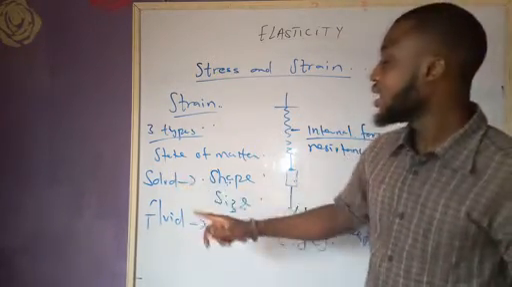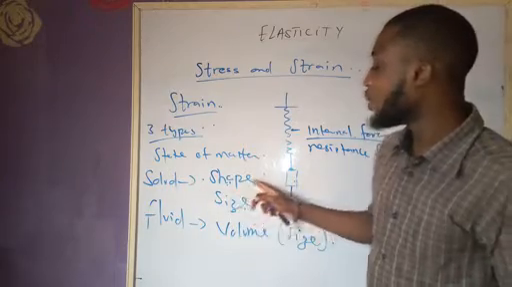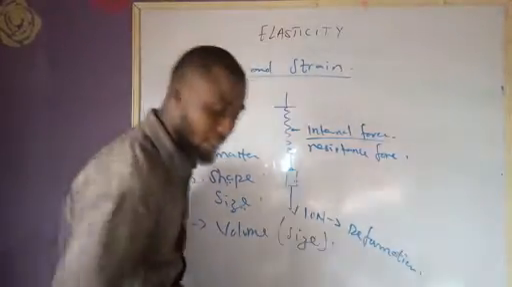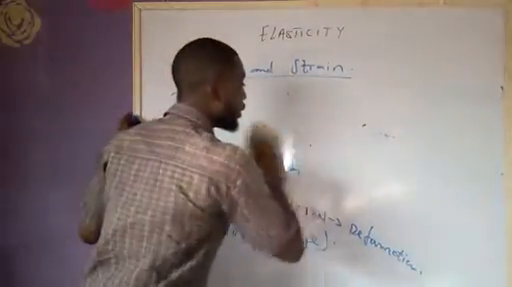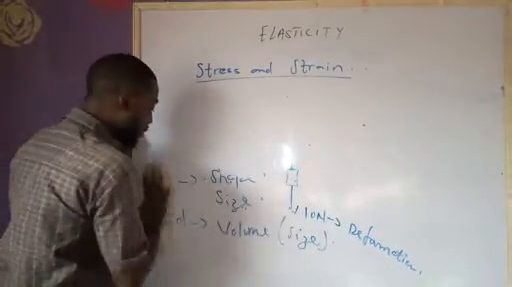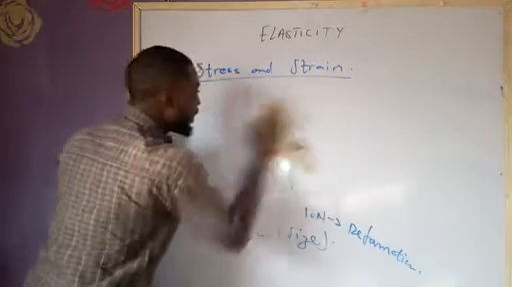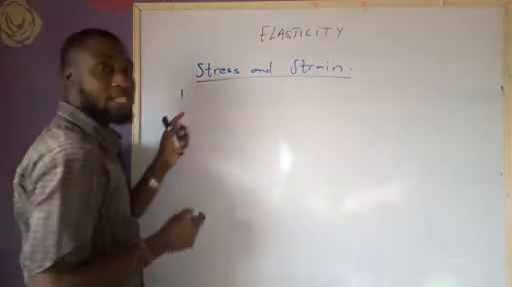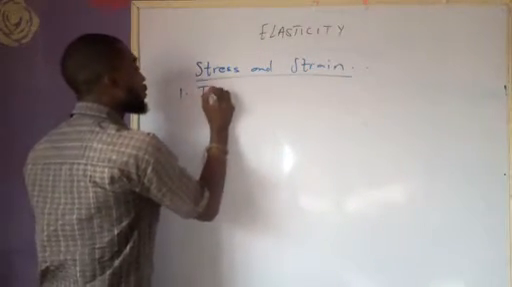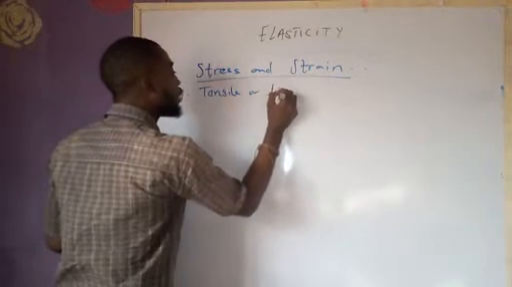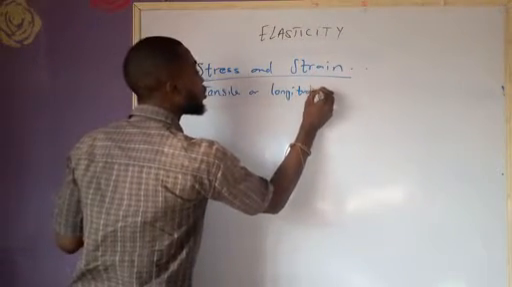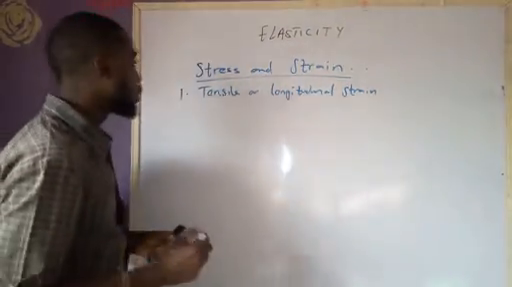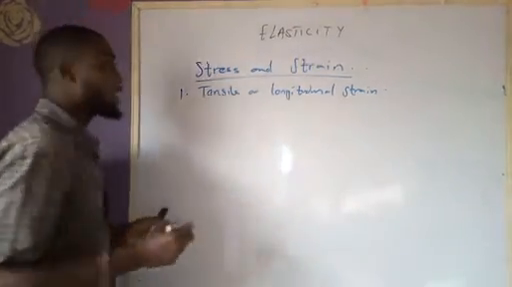But when it comes to solid, a solid can be elastic either in form of its shape or in form of its size. So with this now, we can say that we have 3 types of strain. How many types of strain do we have? 3 types. Number 1 that we have is tensile or longitudinal strain. So number 1, we have tensile or longitudinal strain.